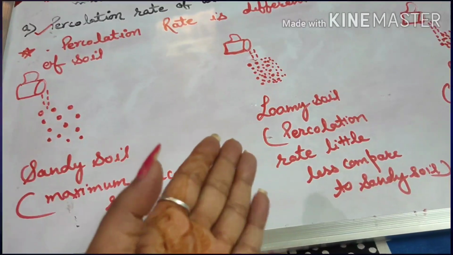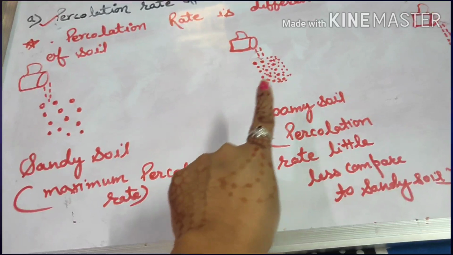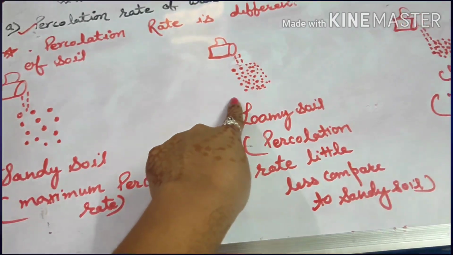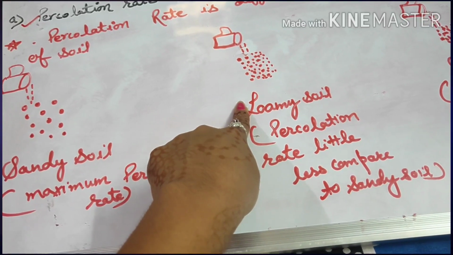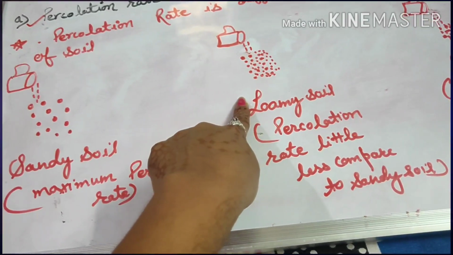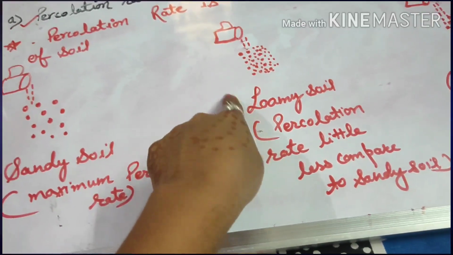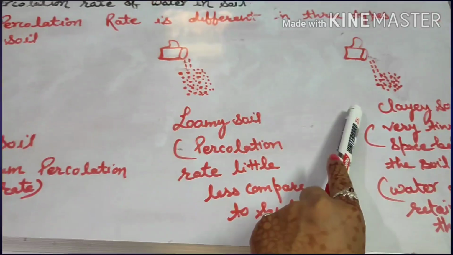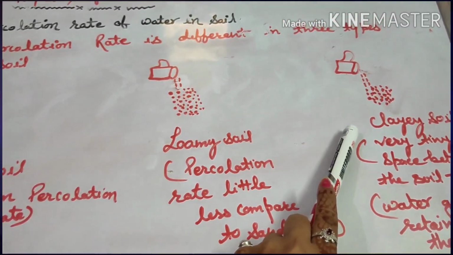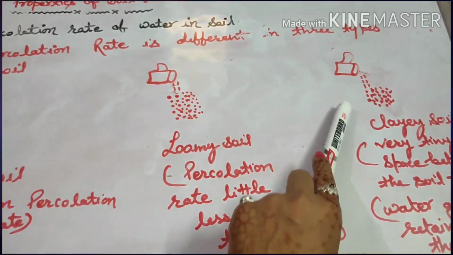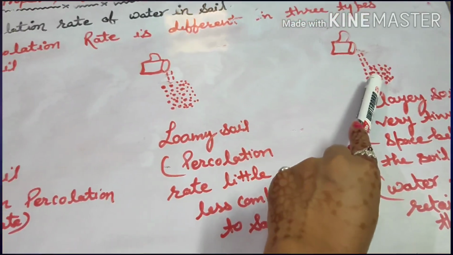And now if you look at loamy soil, here the space is comparatively less than sandy soil. Therefore the percolation rate is also a little less compared to sandy soil. And in clay soil, particles are closely packed together. You can see here these particles are closely packed together.